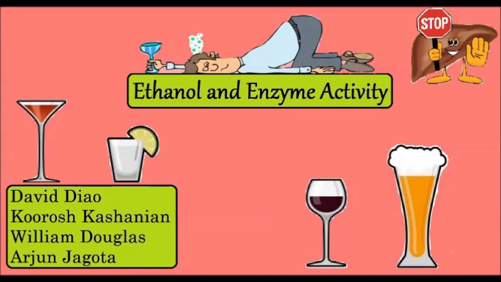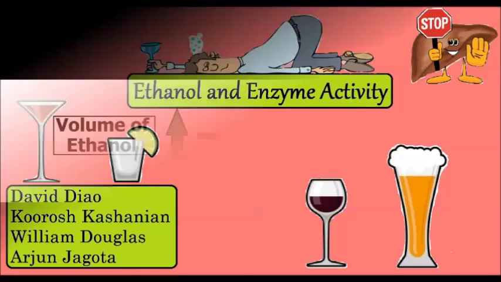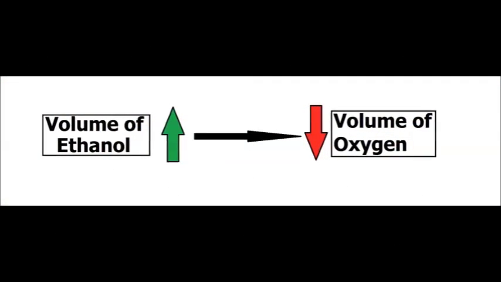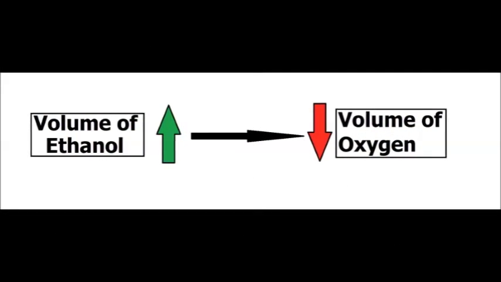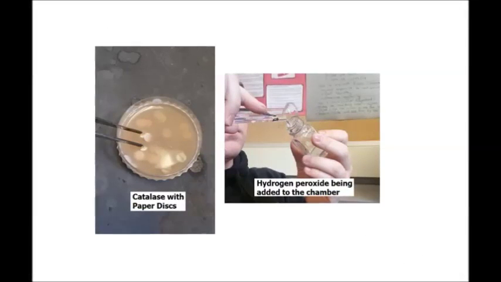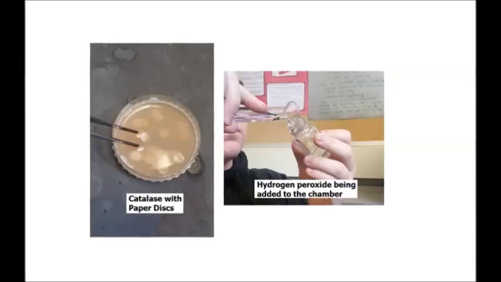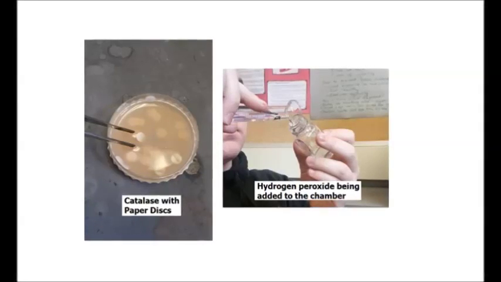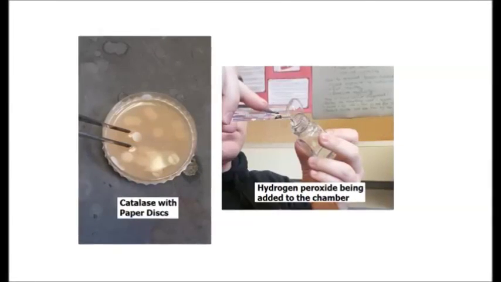Alexander has spent a night out binge drinking, and we're going to check how that's affected enzyme activity in his liver. We think that the more ethanol there is in his liver, the less catalase activity there will be. For our control trials, we soaked a paper disc in catalase and put it in a reaction chamber, separate of the 10 milliliters of hydrogen peroxide.